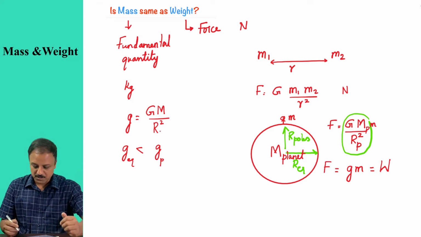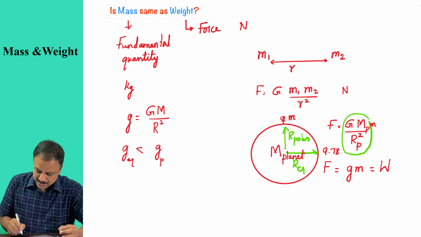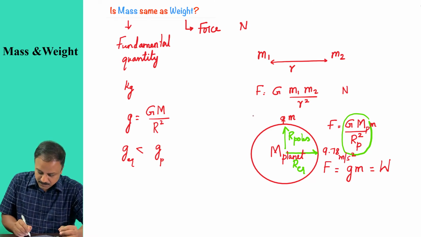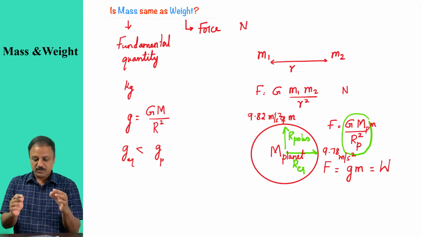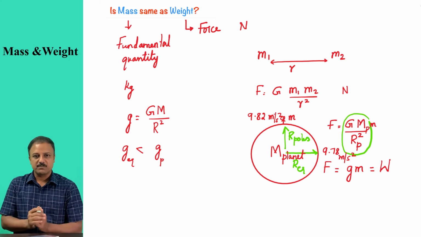Now, what are those values? We have found that acceleration due to gravity at the equator is 9.78 meter per second squared. The unit here is meter per second squared, and that of poles is 9.82 meter per second squared. So if you look at these two values, the average of these two is 9.8.